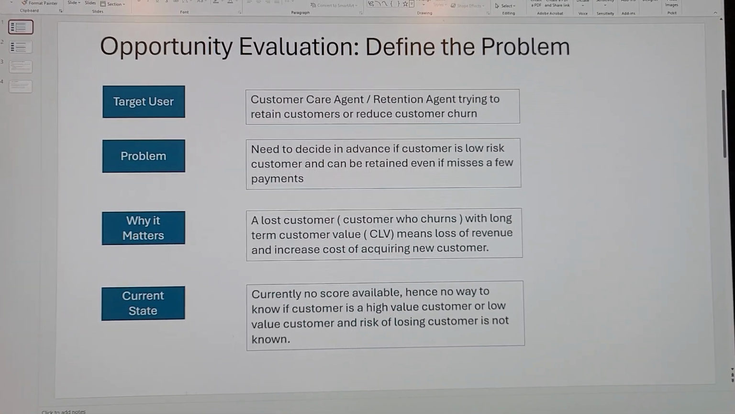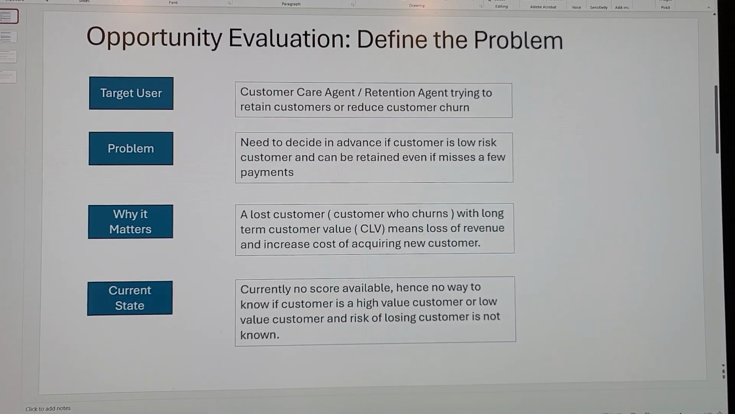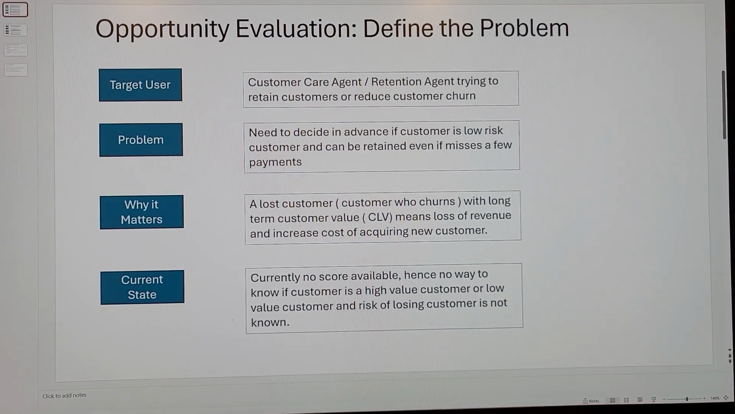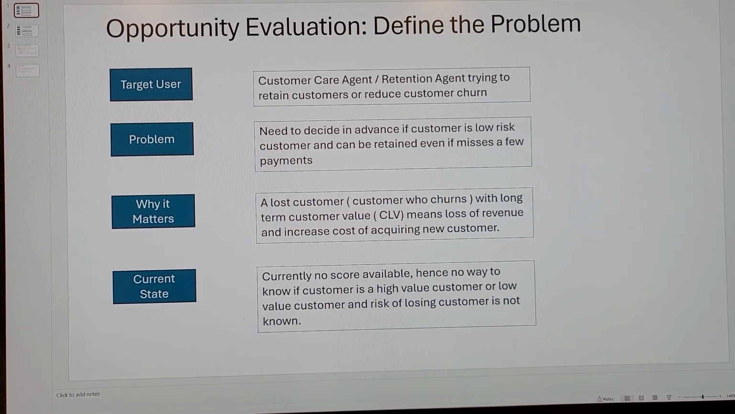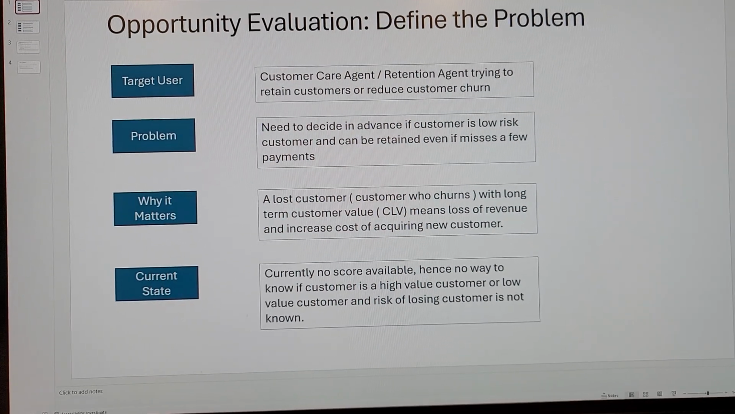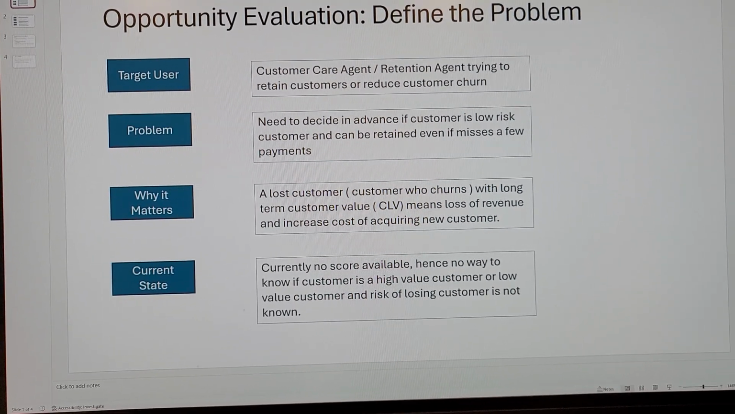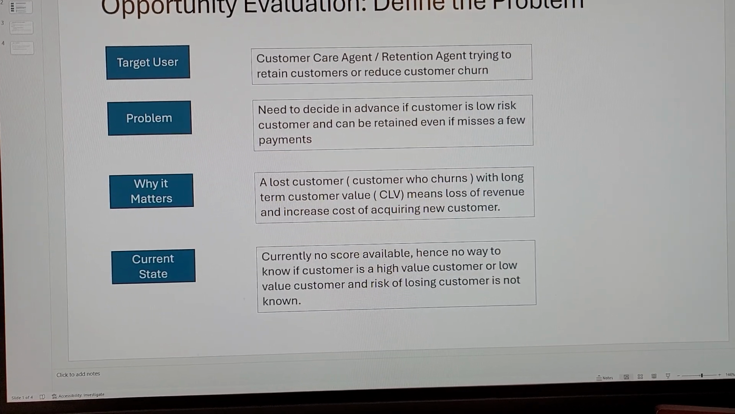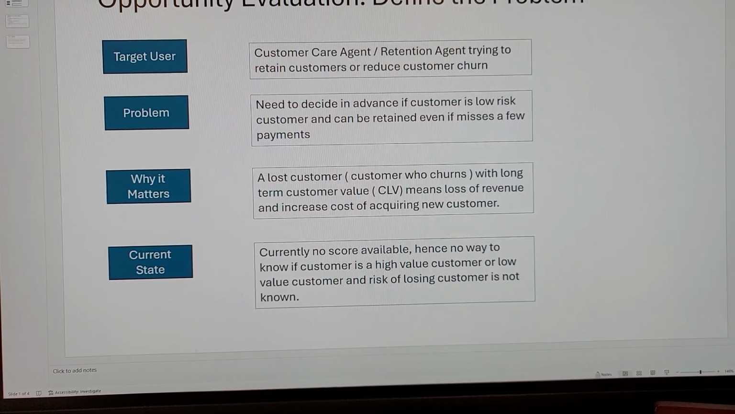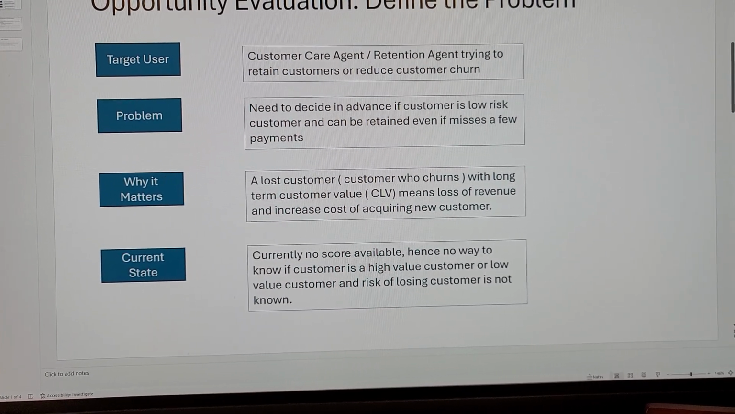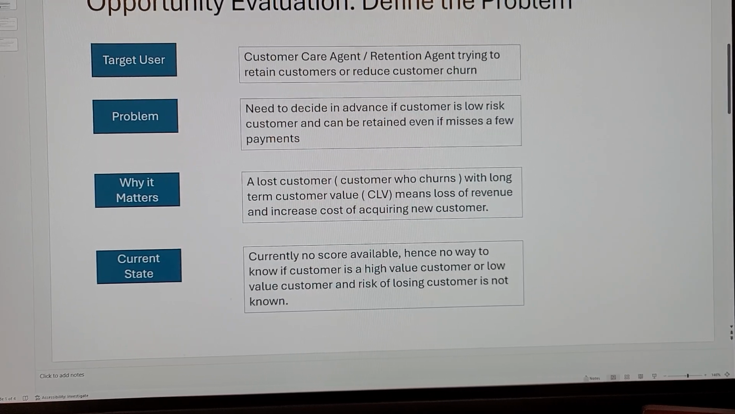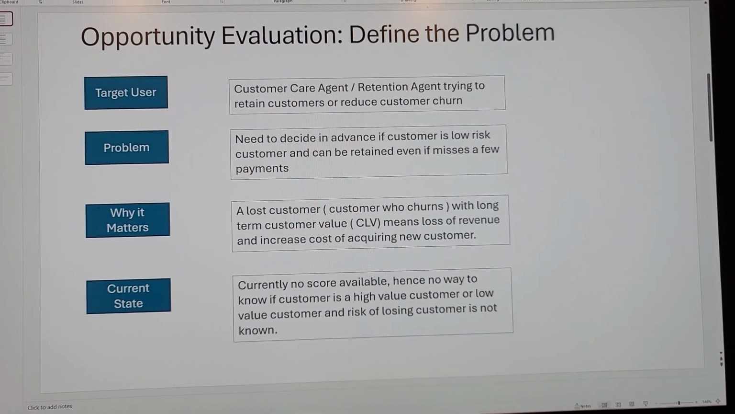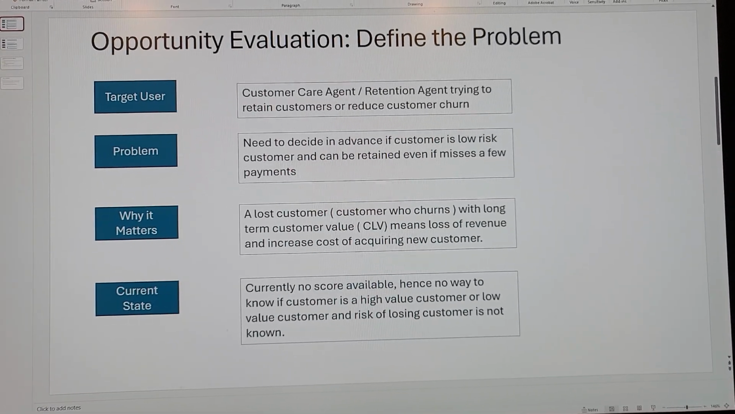Why it matters is because a lost customer is a loss of revenue, and if the tenure of that customer is quite long with the company, then there is a huge long-term customer value associated with that customer. Losing that customer means not only a raw loss, but there is also a cost of acquiring a new customer in lieu of an existing customer.